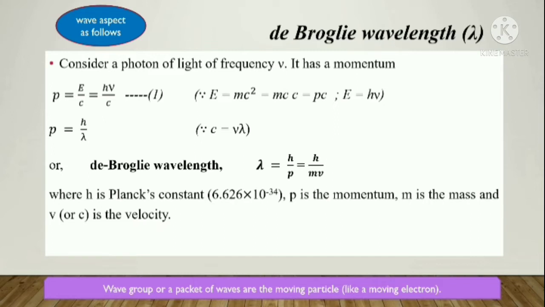So this is how de Broglie formulated a wavelength equation, and using this equation, many areas of quantum mechanics could be explained theoretically through derivations. And particles moving, like an electron, are considered as a wave group or packet of waves. Particles that move are called a packet of waves or wave group in quantum mechanics.